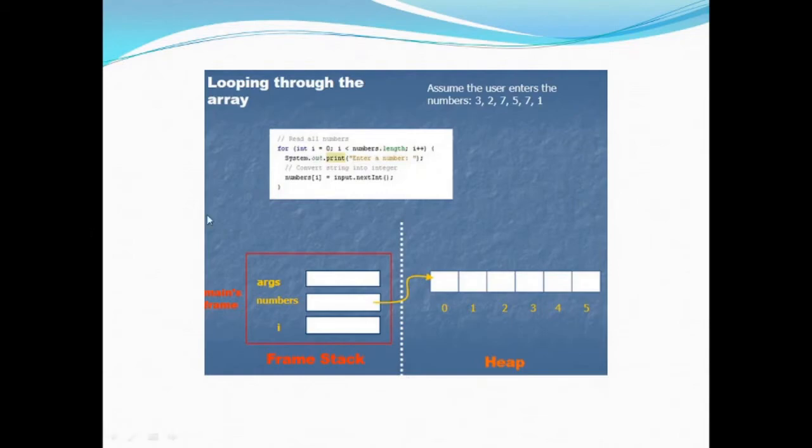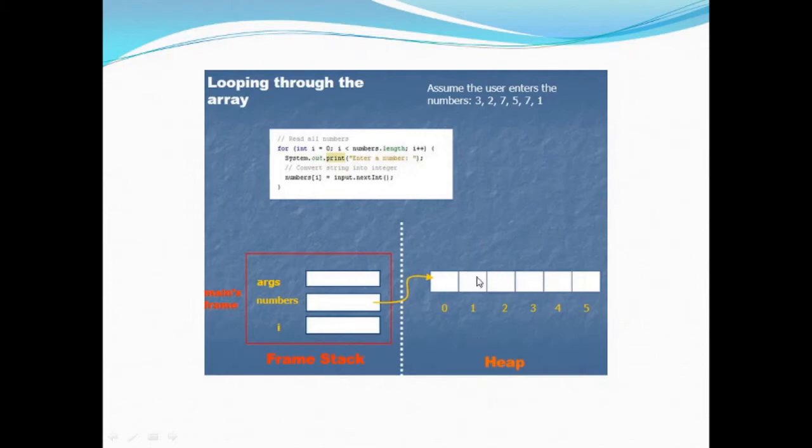Now, as we have already told you, the local variables or the arguments are kept on the frame stack. So args, as we can see, is also among the arguments. We don't have any arguments because we don't have any function or method here, but there is numbers. This numbers is the name of the array, and it is kept here because it holds the reference to the values that are stored on the heap.